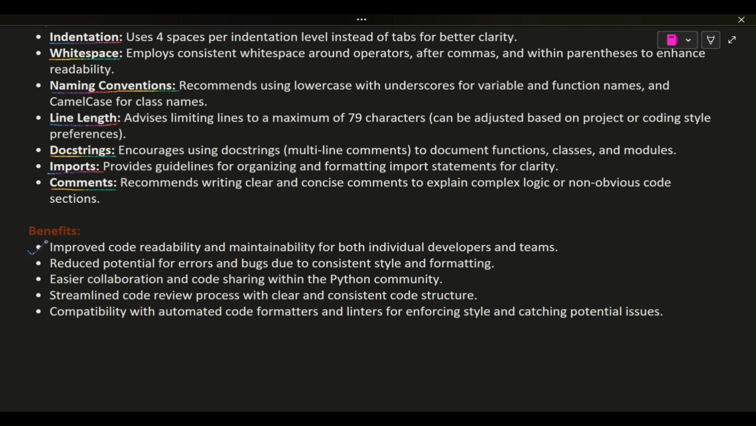Benefits. Improved code readability and maintainability for both individual developers and teams. Reduced potential for errors and bugs due to consistent style and formatting. Easier collaboration and code matching potential issues.